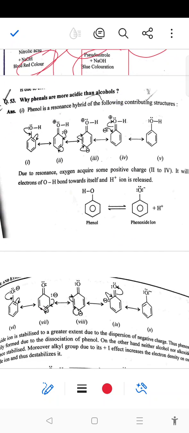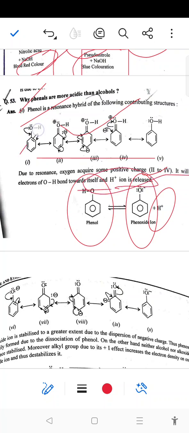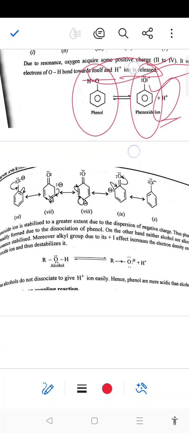Next, phenols are more acidic than alcohols. Phenols are acidic in nature by the removal of H positive ion and formation of phenoxide ion. First, phenol shows resonating structures, and due to that, the electrons of the OH bond are drawn toward the ring and H positive is released. So this shows that phenol is acidic in nature. Phenol, by removal of H positive ion, gives phenoxide ion.